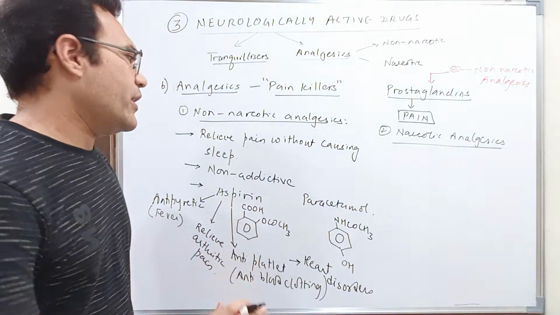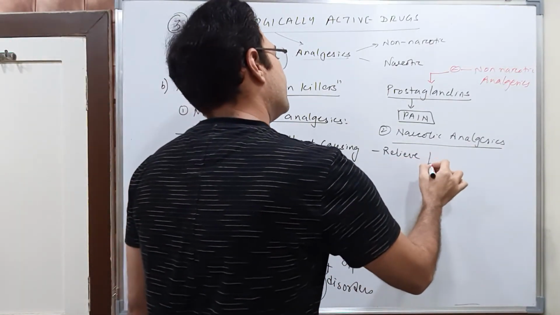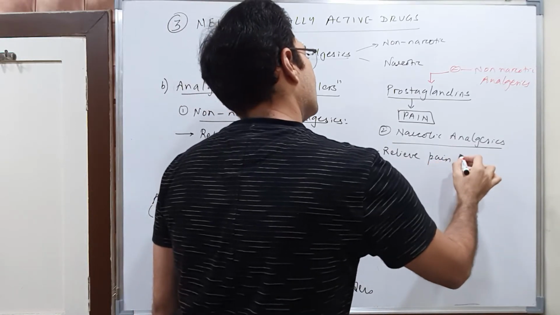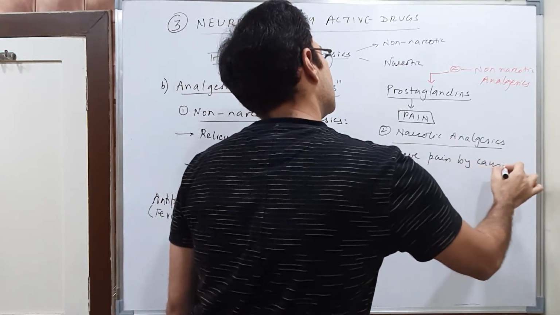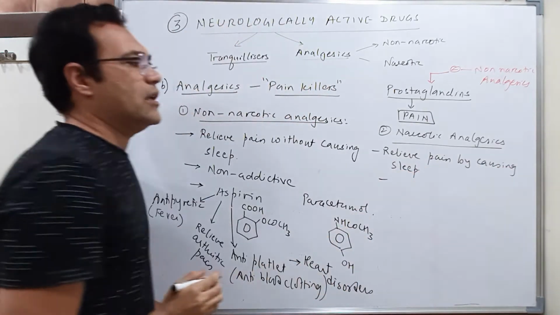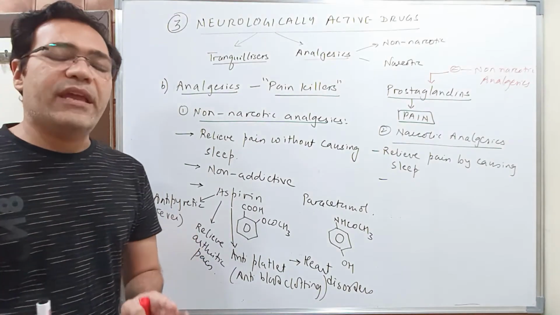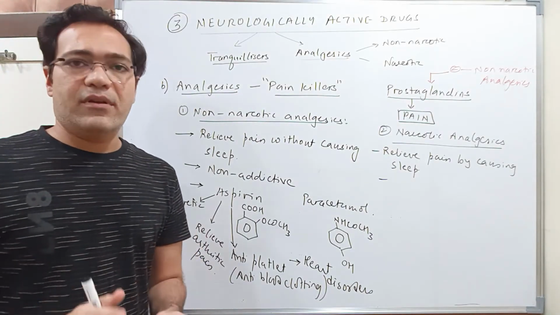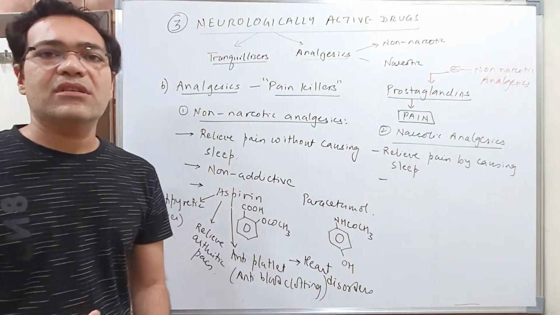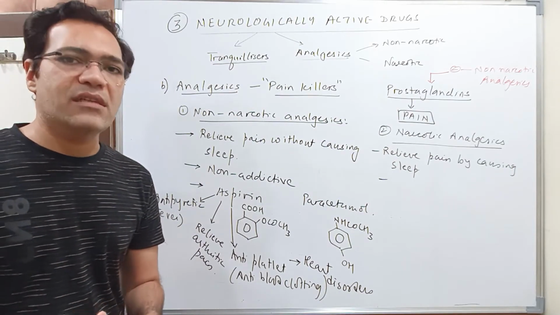These narcotic analgesics, students, relieve pain by causing sleep. Okay? These drugs, students, what they do is they will relieve pain and also they will induce sleep. The person taking these drugs will feel asleep. पेन तो जाएगी बट ही विल फील asleep.